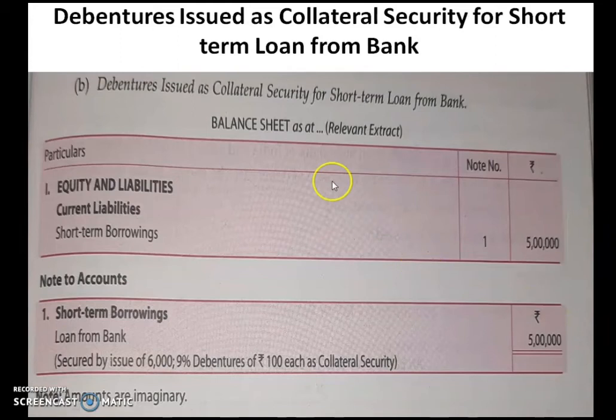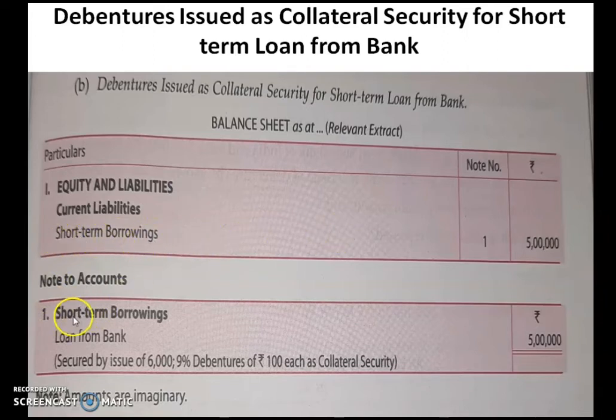Now what about the short term loan from the bank? That also you have to show in the balance sheet the same way, under equity and liabilities, but in current liabilities, and you have to write short term borrowings. It is an imaginary amount, write down note 1, 5 lakh. Then in note number 1, you have to show how you got this amount.